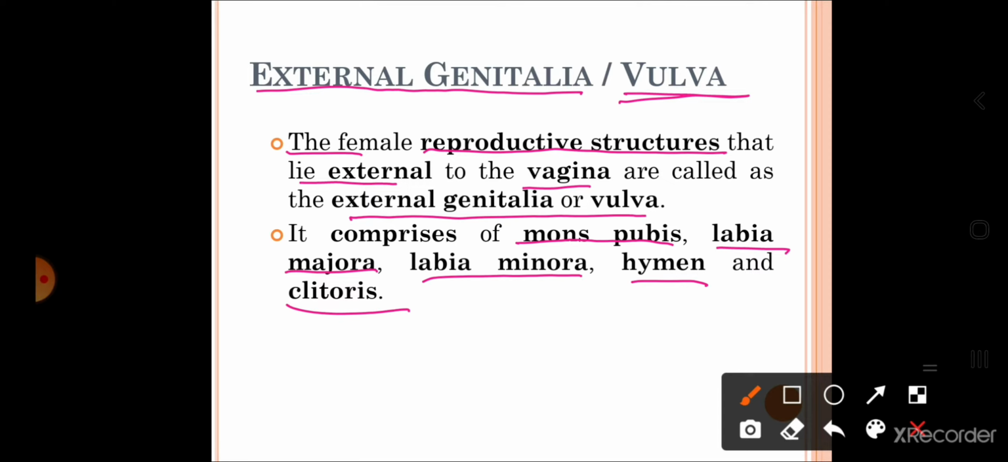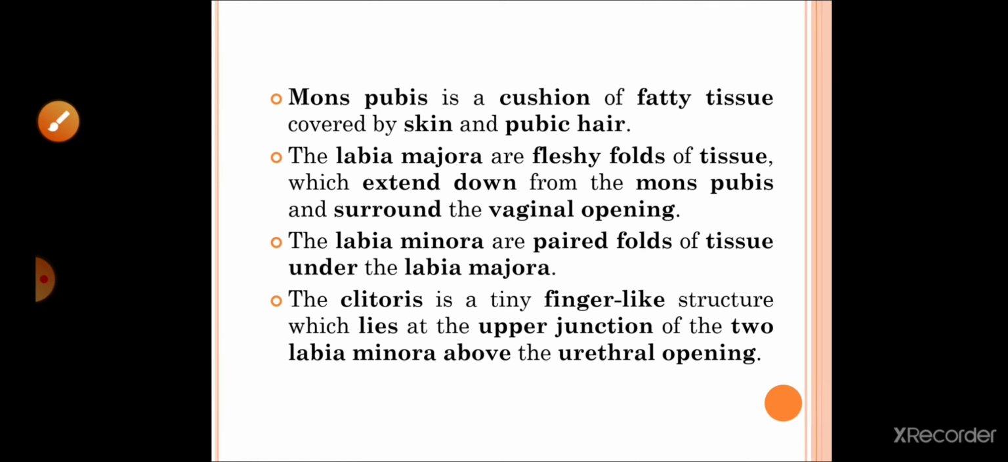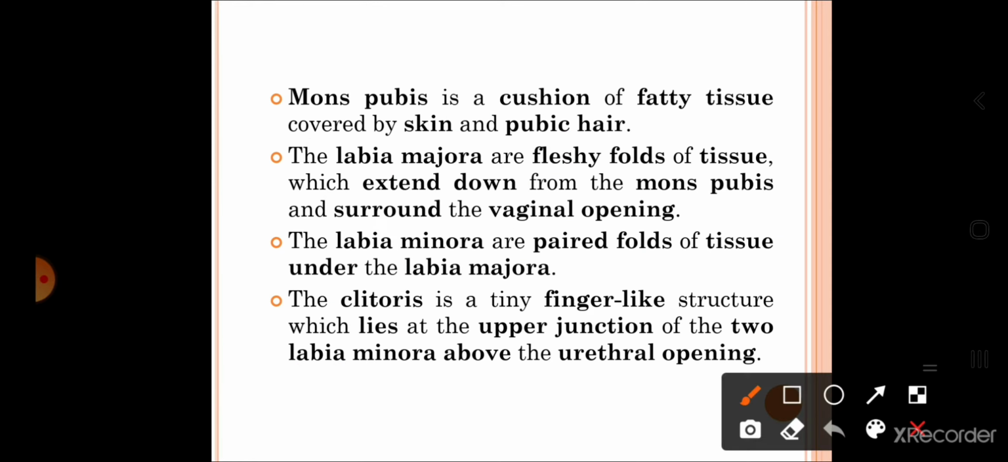Mons pubis, labia majora, labia minora, hymen and clitoris. Now let us study each and every structure. So mons pubis is a cushion of fatty tissue which is covered by skin and the pubic hair. So mons pubis is a fatty tissue layer. That layer is covered by skin and it also has the pubic hair.